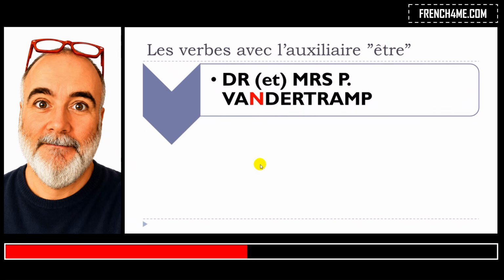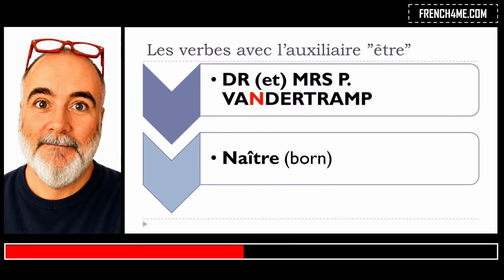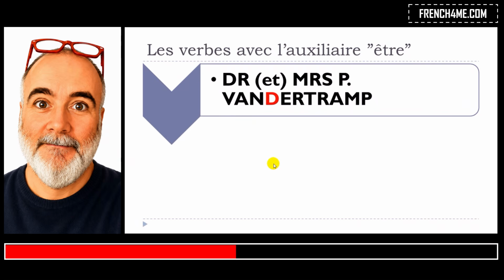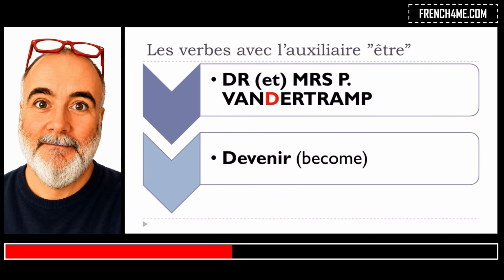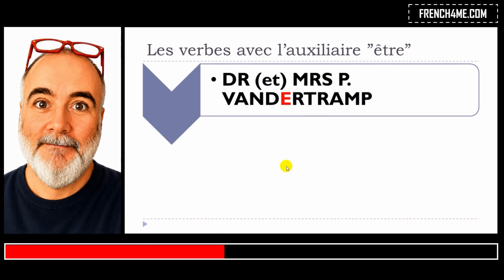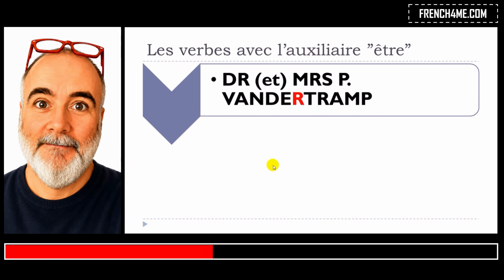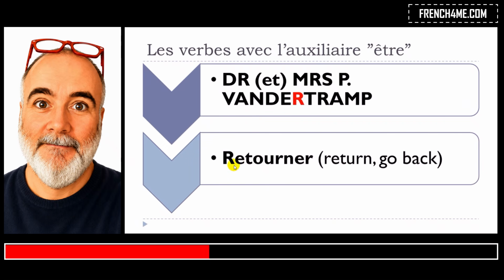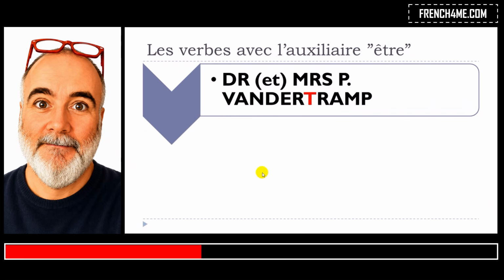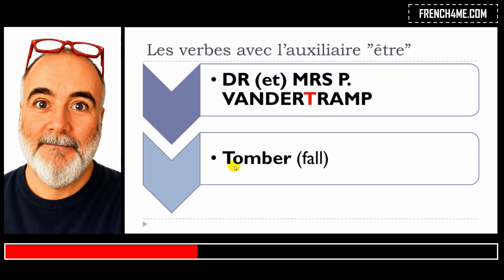Aller. N, naître. Naître. Then you will have D, and that will be for devenir. Devenir. E, entrer. Entrer. Then R for retourner. Retourner. T for tomber. Tomber.